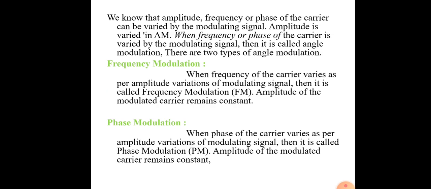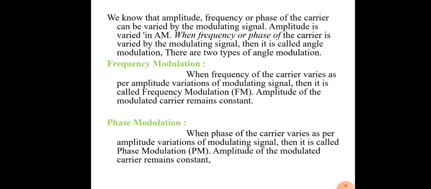Already we know what amplitude modulation is, what the types present in amplitude modulation are, and how to generate the amplitude modulated signal. Those things were clearly studied in our previous session. Now we are going to see what is meant by frequency modulation and phase modulation. Amplitude is varied in AM, we already know, and when the frequency or phase of the carrier is varied by the modulating signal, then it is called angle modulation.